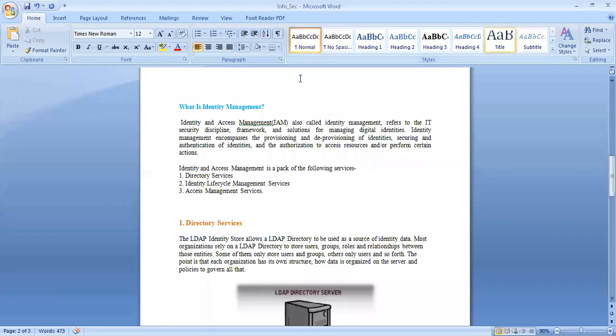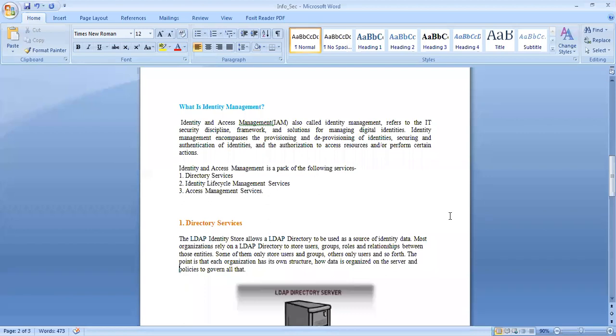Now coming to identity and access management. Identity and access management is a collective term that covers products, processes, and policies used to manage user identities and regulate user access within an organization.